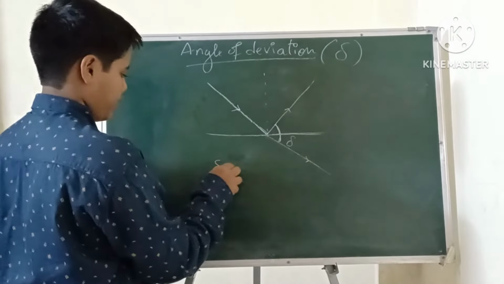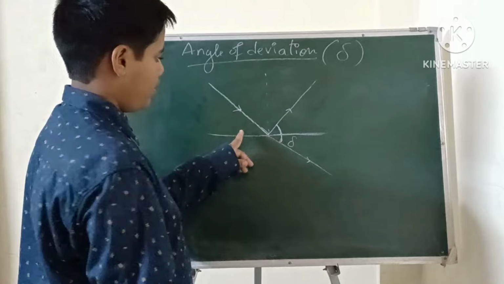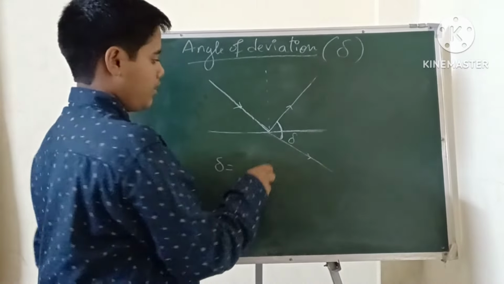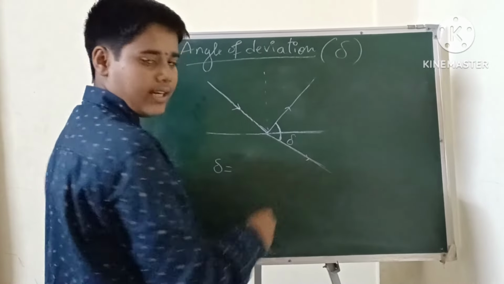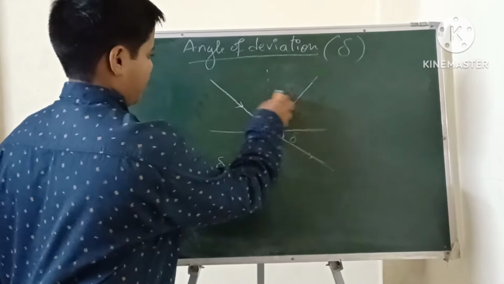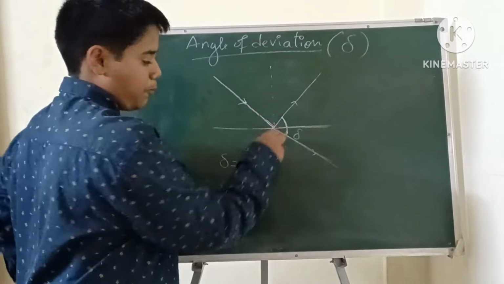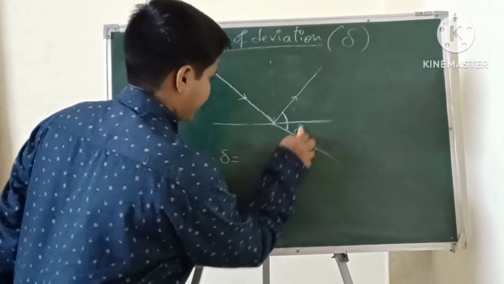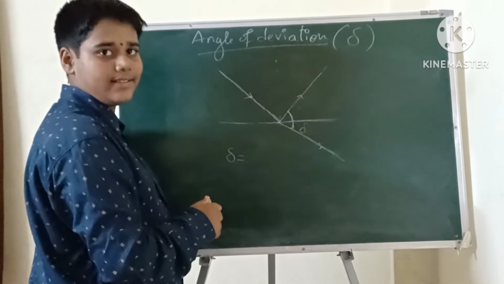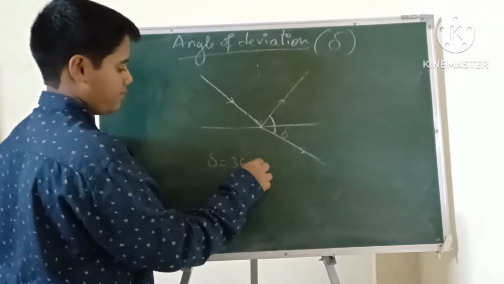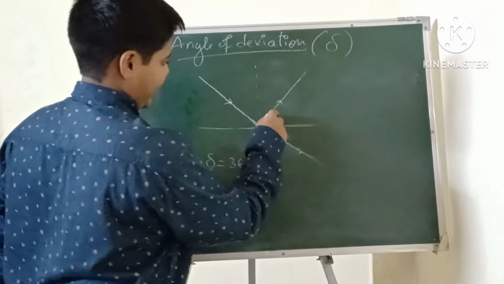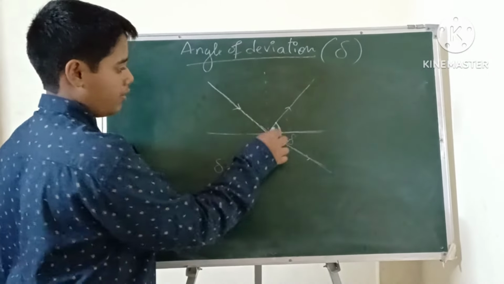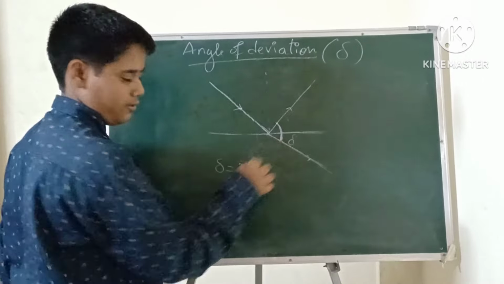So the angle of deviation is equal to: this is 180 degrees, this is 180 degrees, and this is the extended incident ray. This full point has 360 degrees. So this is the full circle and it has 360 degrees. So 360 minus the angle of incidence, that is the angle of deviation. So we have to subtract this angle.